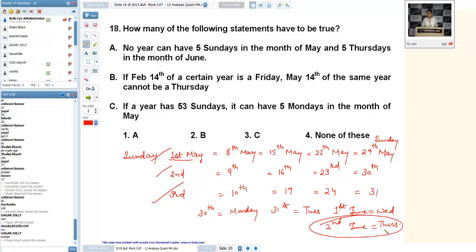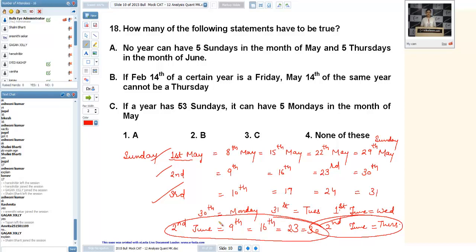If 2nd June is a Thursday, that we need in the month of June, let me start. 2nd June is a Thursday, then 9th June will have the same day, I'm adding 7 to that. 16th June will be a Thursday, 23rd June will be a Thursday, and 30th June will also be a Thursday.